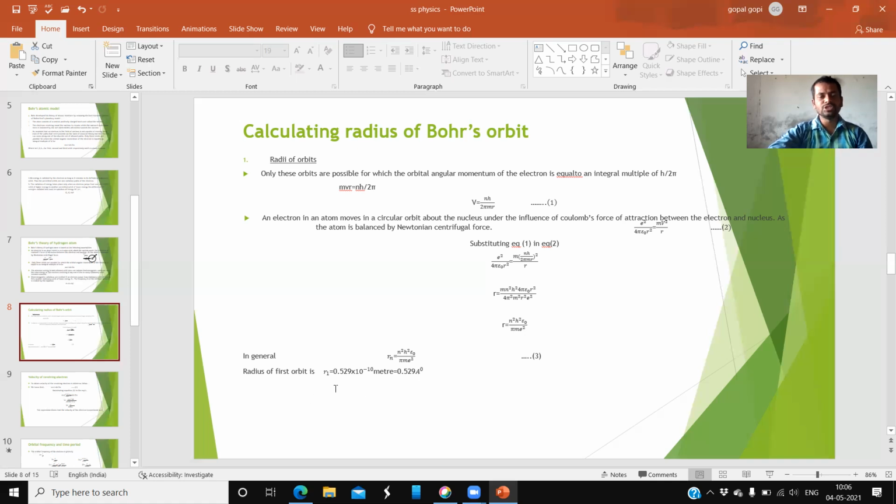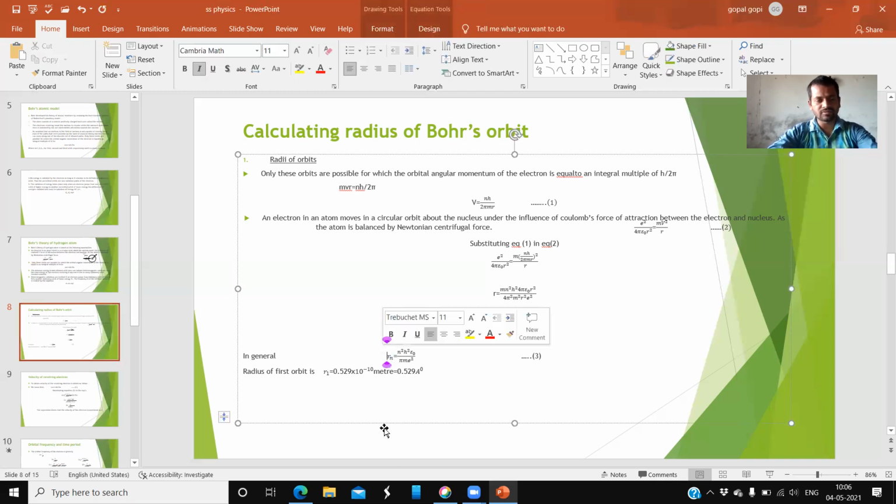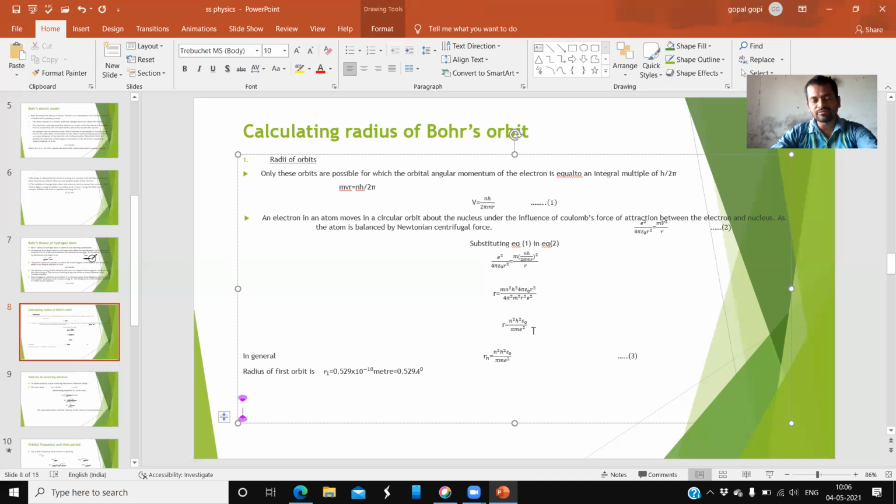That is how much? 0.529 times 10 to the power -10 meters, and it is written in angstrom as 0.529 angstrom. So it is a generalized formula, right? We call it a general formula. Why? Because here n is there, and if you write different values of n, you may get different r values. So that is why it is rn.